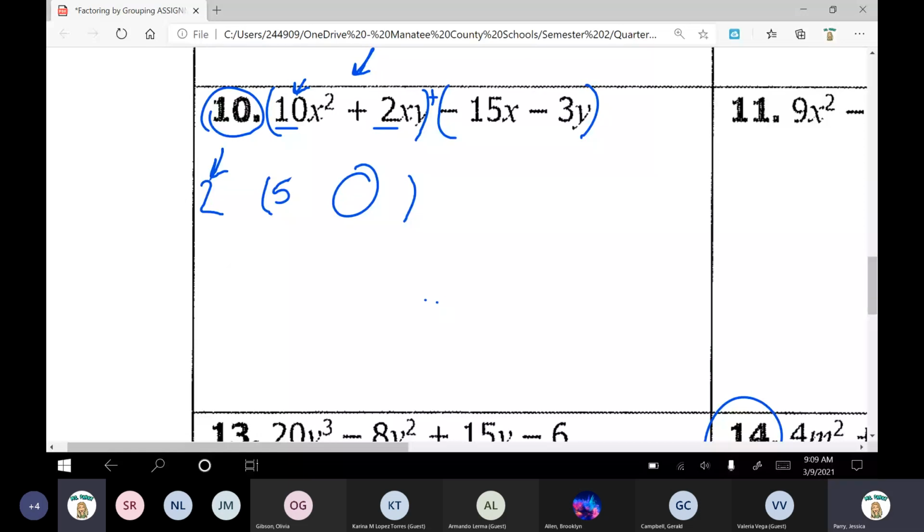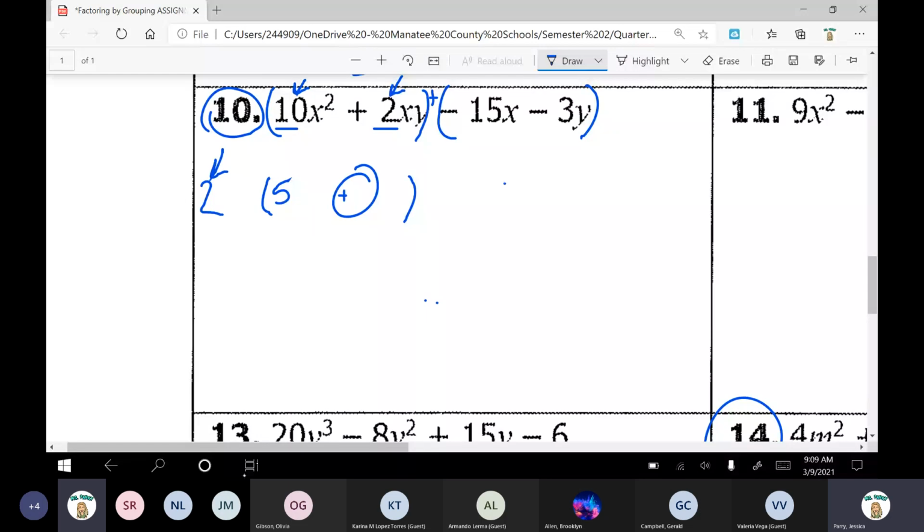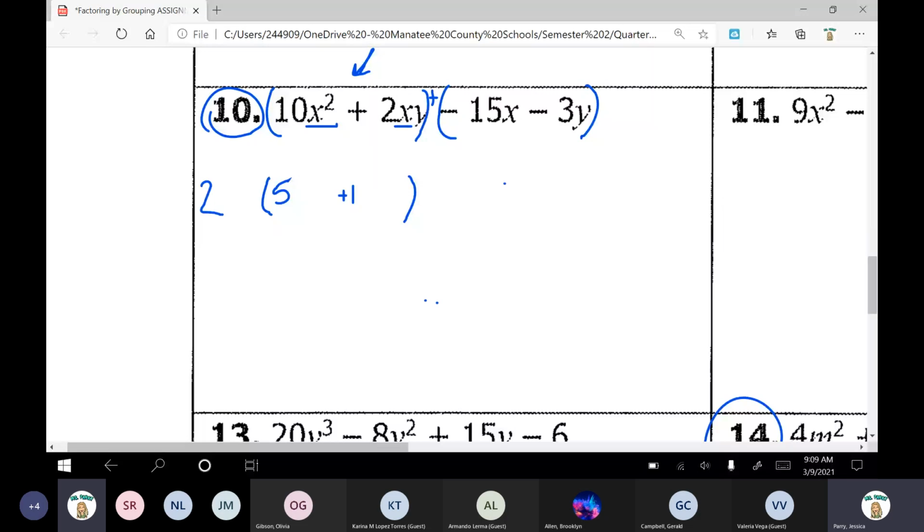Plus 1, perfect. So 2 divided by 2 is positive 1, so there's my 1. Okay, we did all of our coefficients, the numbers. I'm going to erase all of that. Now let's look at our variables. Can I take out the variable x? Yes, I can. Here's my x, but what exponent of x can I take out? Should I take out an exponent of 2 or exponent of 1? Perfect. We're going to take out an exponent of 1. So let's go ahead and clean this up.